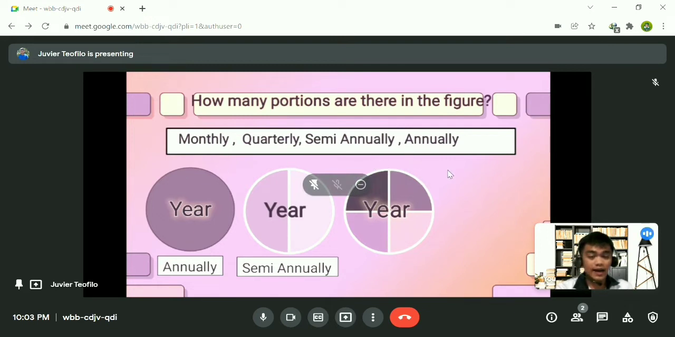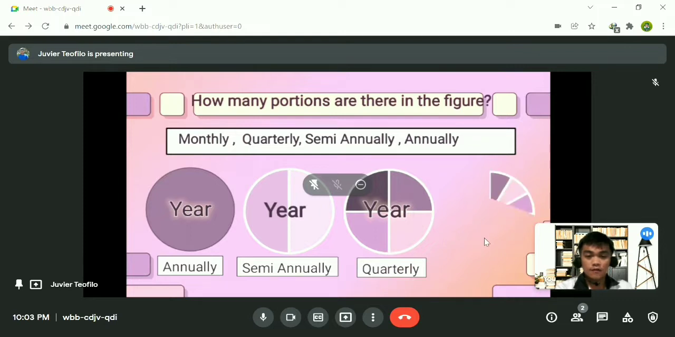Okay, and again, I recognize the answers of student 1, student 2, and student 3. Yes, your answers are correct. It is quarterly. Now, when we talk about quarterly, it is always equal to 4. Now, let's have the final figure.